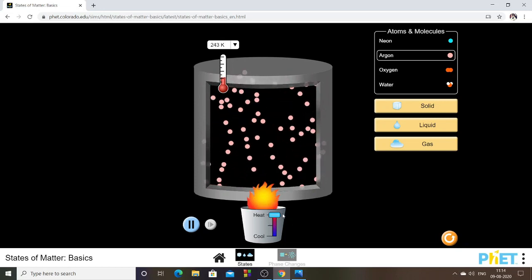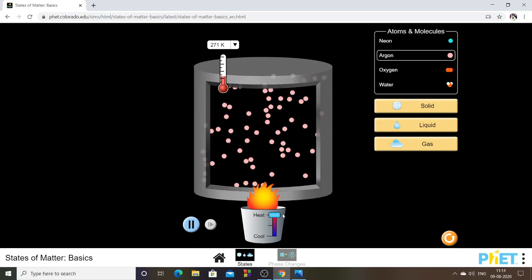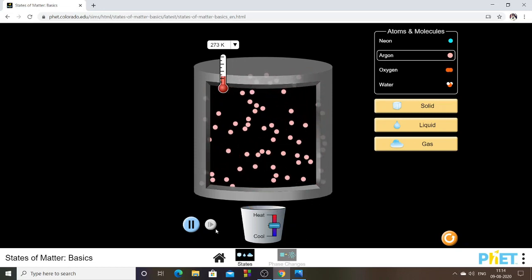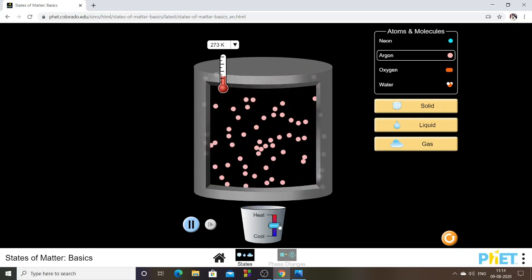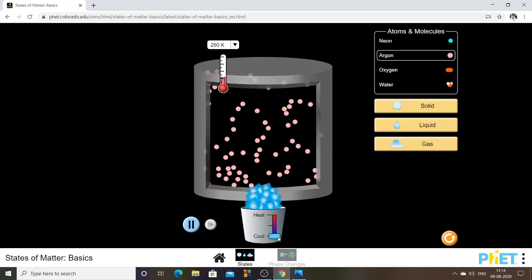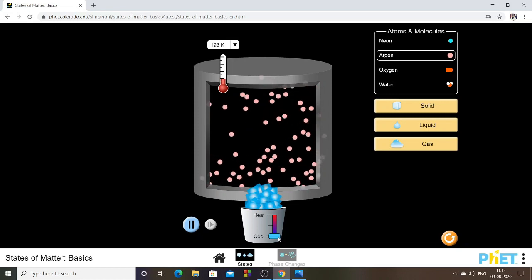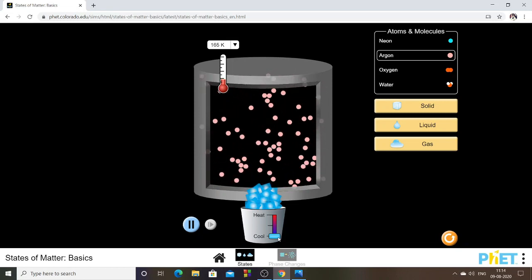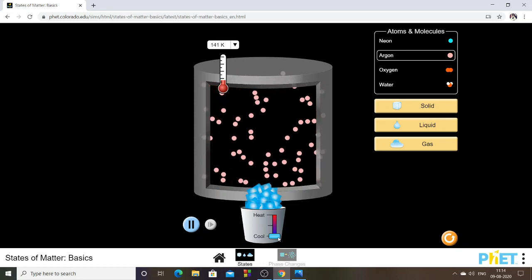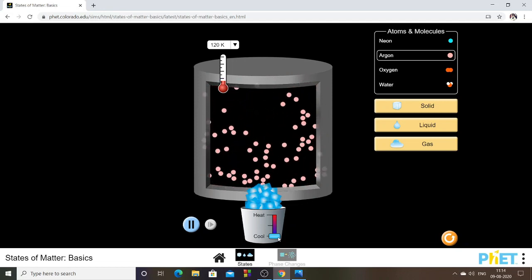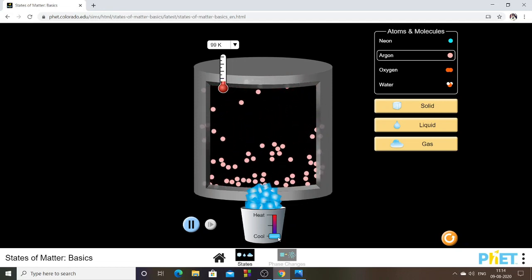Understand? For a decreased temperature, it starts moving slower. Now, let me bring down the temperature, cool it. You are able to see the thermometer reading coming down. So it is 152, then 121.